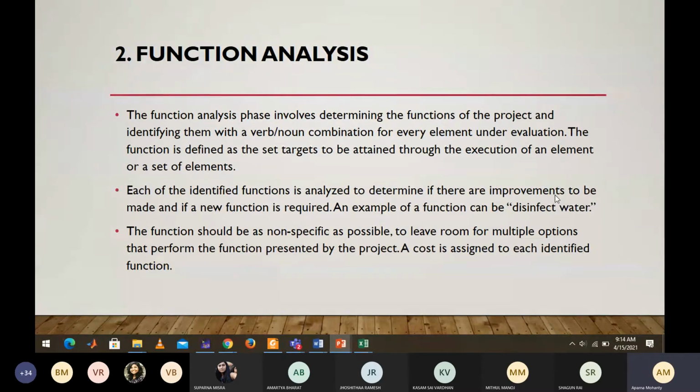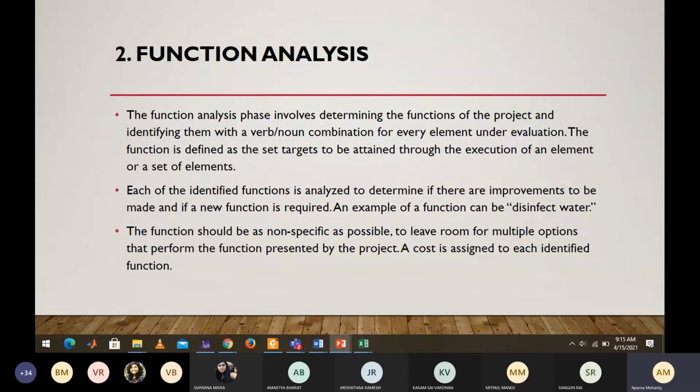So this is a function. In the function analysis, you generally just specify what your product does. If it is an AC, along with that it is an air purifier. Because of this COVID situation, everybody is in a panic, so you can market your product saying that it is an air purifier, or that it reduces viral infection and kills the COVID-19 virus.